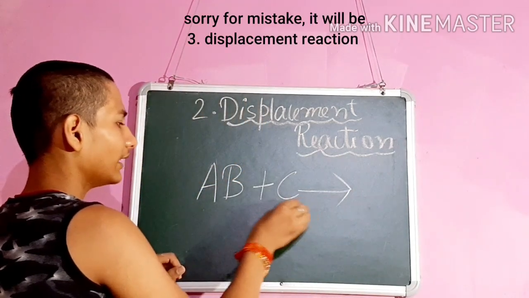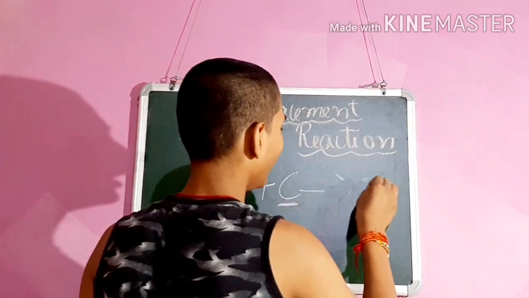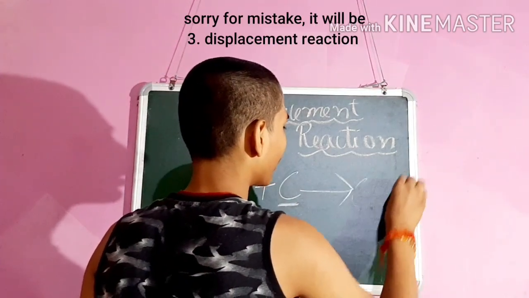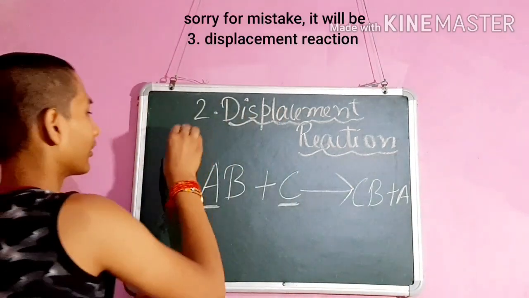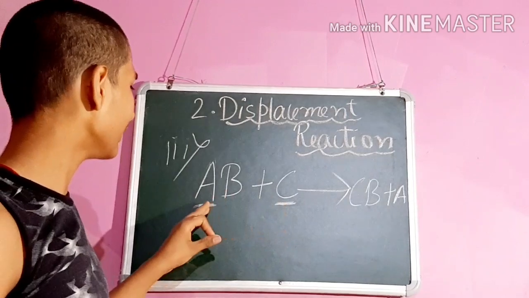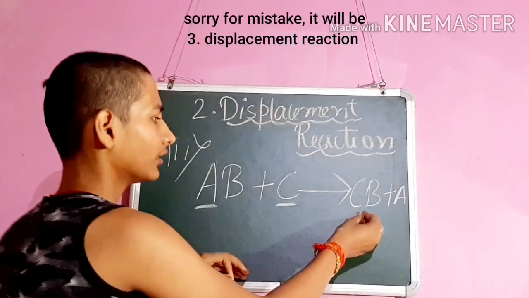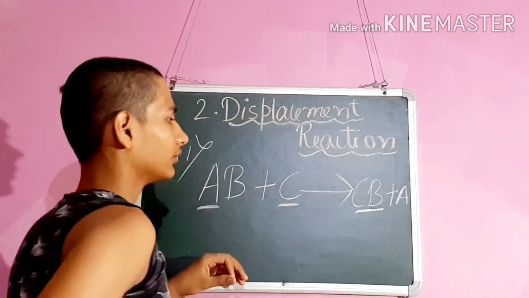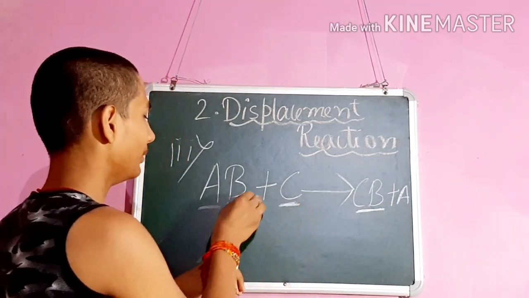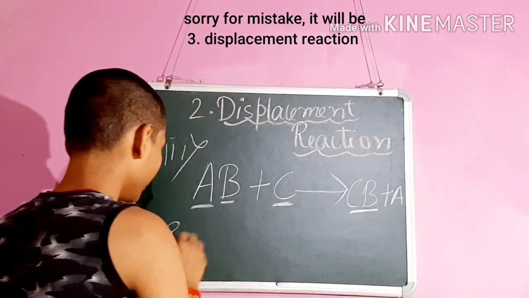C is a more reactive nonmetal than A, so it displaces A. A more reactive nonmetal displaces a lesser reactive nonmetal, and here the bond between C and B is formed. Let's take an example for this.